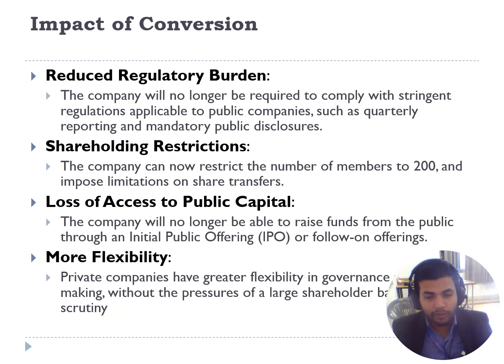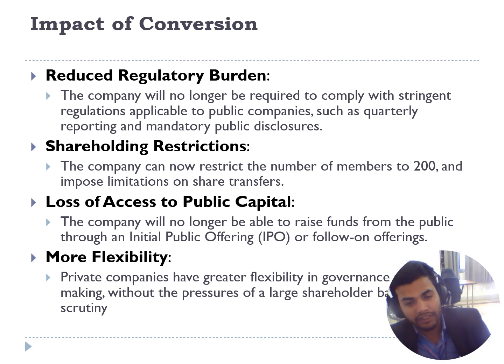The conversion from public company to private company also has impacts, and the impacts are the reduced regulatory burden. The private company has a reduced regulatory burden. They have a shareholding restriction. Definitely, in the public company, the maximum limit of members is unlimited, but in the private company, the maximum limit of members is 200.